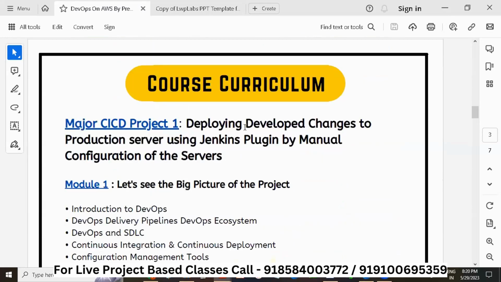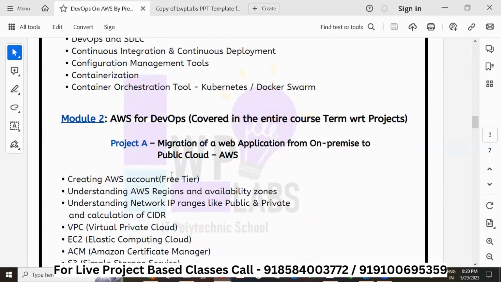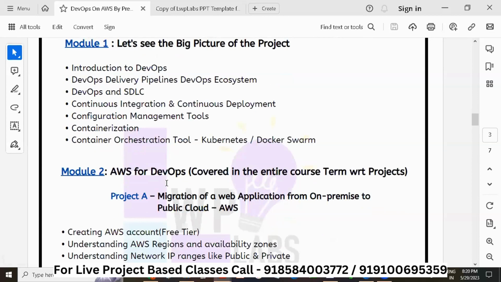This is the course curriculum, as you can see, and you have been given it in the chat box, which you can download. Our first major project is deploying developer changes to a production server using a Jenkins plugin by manual configuration of the server. But we are not doing anything sequentially here. As Rahul said, we start whatever is necessary. This portion, module 1, is the theoretical part, so we'll continue it as we do this project. You'll be learning everything written here while you're doing the projects.